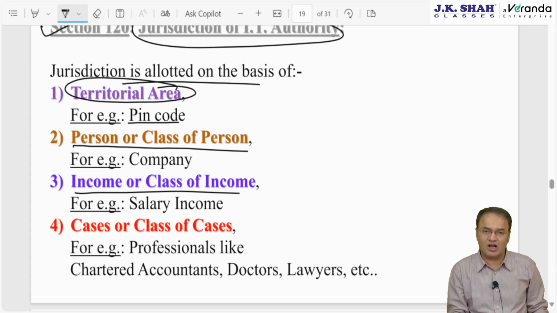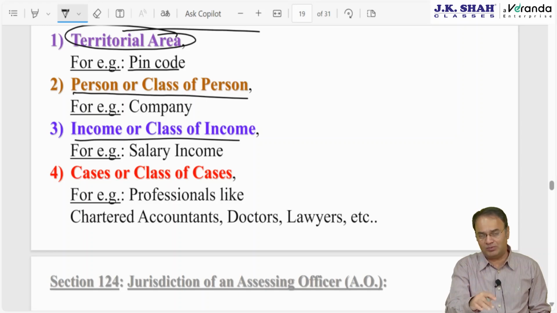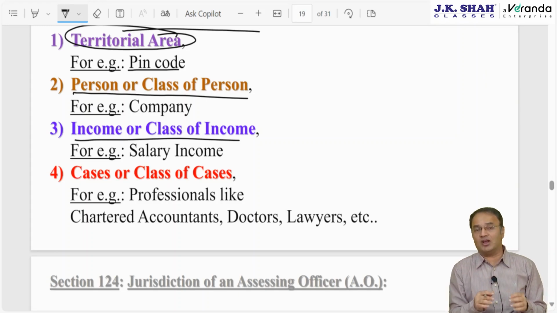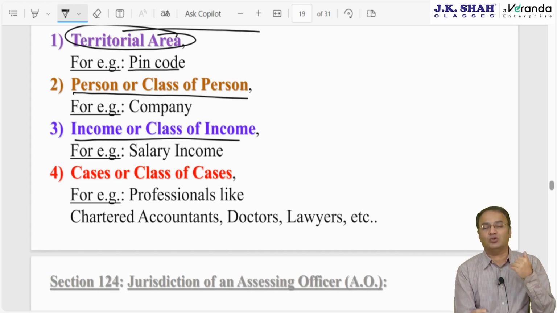Headwise also, jurisdiction can be granted, that you look after all PGBP income people. In Mumbai it is like that: all practicing chartered accountants, doctors and engineers have to file their IT return at one place. Now it is online.